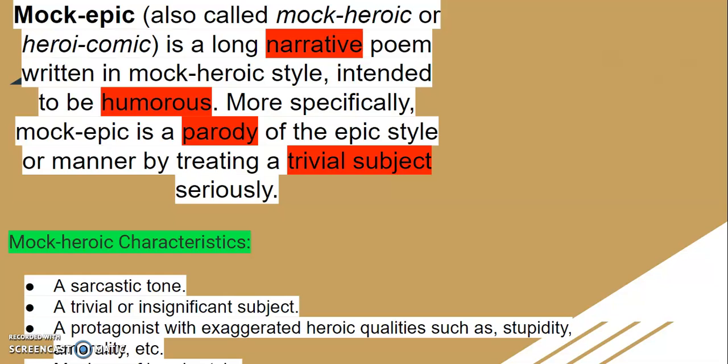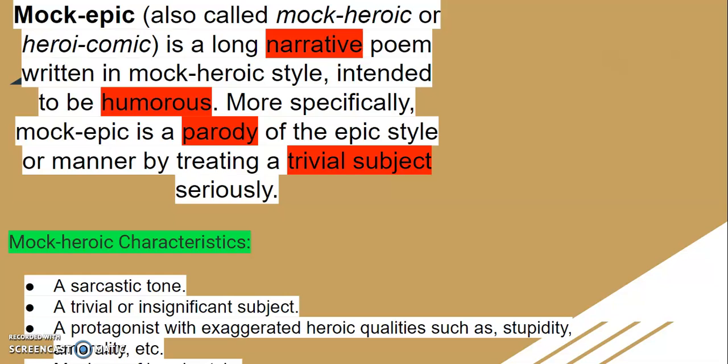So a trivial and insignificant subject is treated. Like in the Rape of the Lock, as the title implies, here the word rape and the lock is used. Now lock actually refers to the lock of a woman's hair, and rape is a kind of grand and serious object, a grand and serious thing.